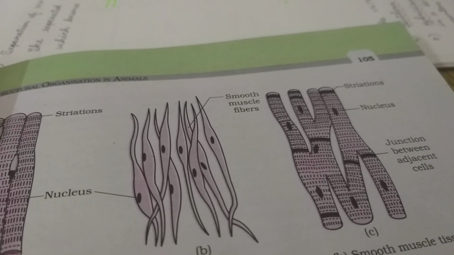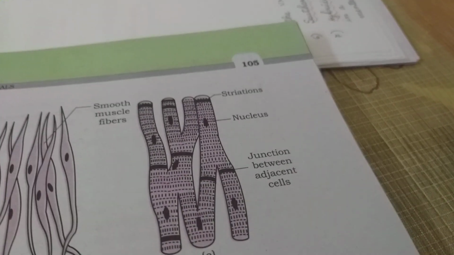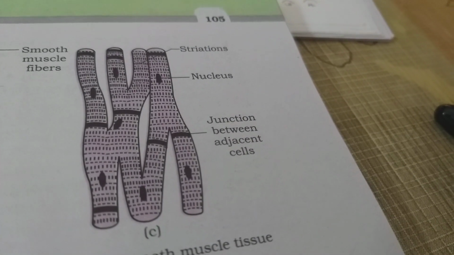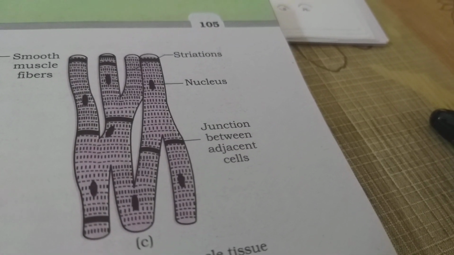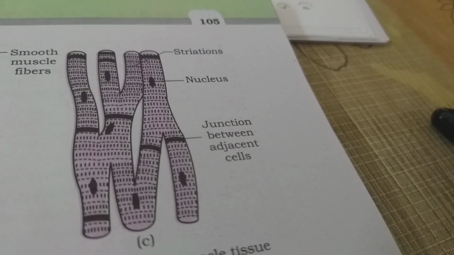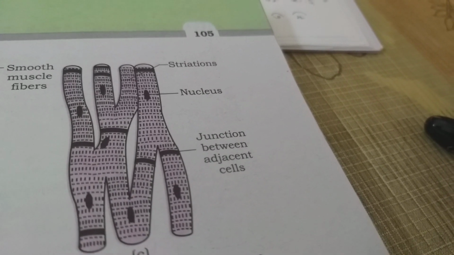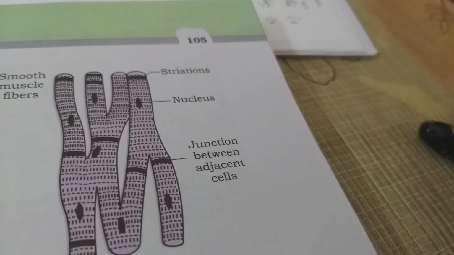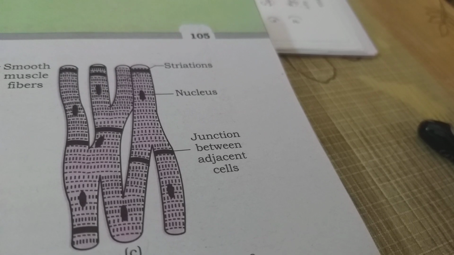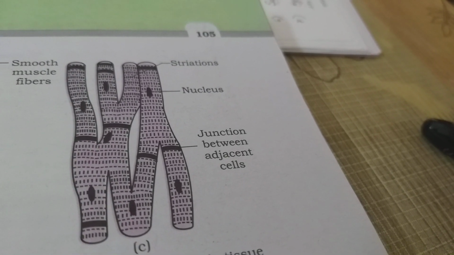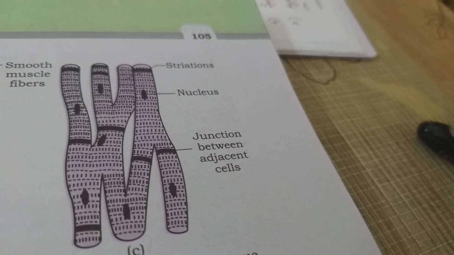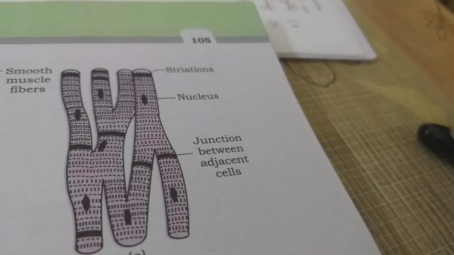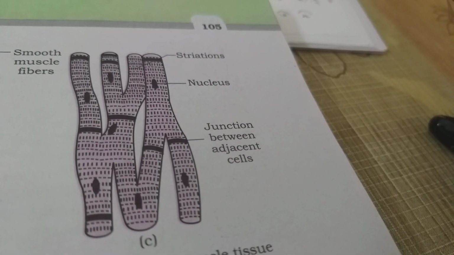They are involuntary. Cardiac muscles are those muscles which are present only in the heart. They are the heart muscles. The cardiac muscles are striated, but they are involuntary. Involuntary striated muscles.